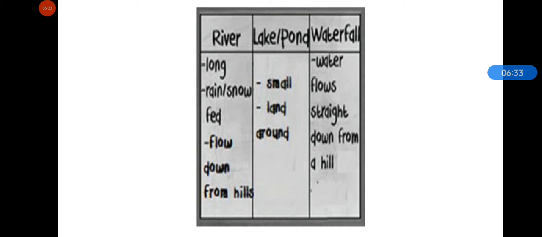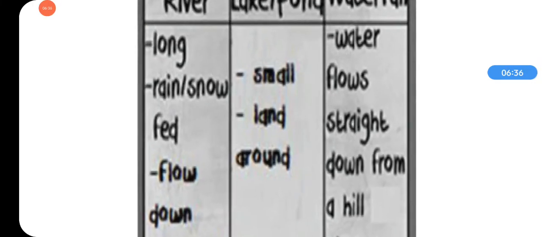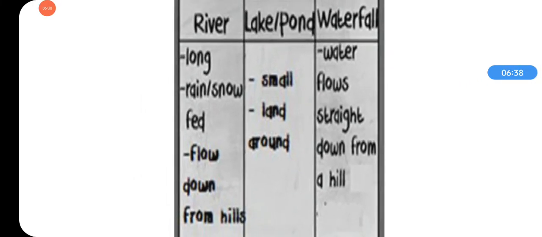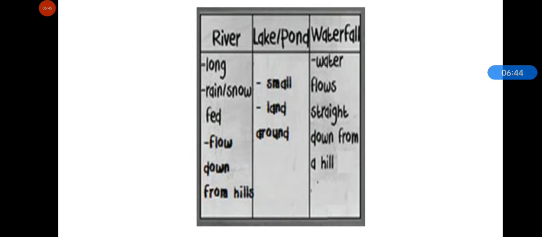A river is a water body in which the water is fresh and flows in one direction. Okay. And a lake is a large body of water surrounded by land. A lake can have either salt water or fresh water. A lake can be man-made or natural. Ponds are like lakes but they are smaller. And a waterfall is a stream of water falling from a high place.